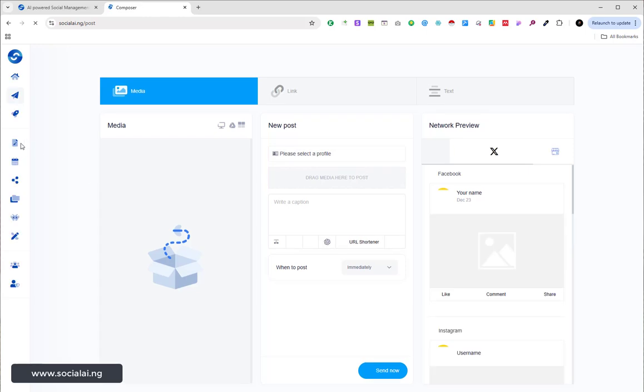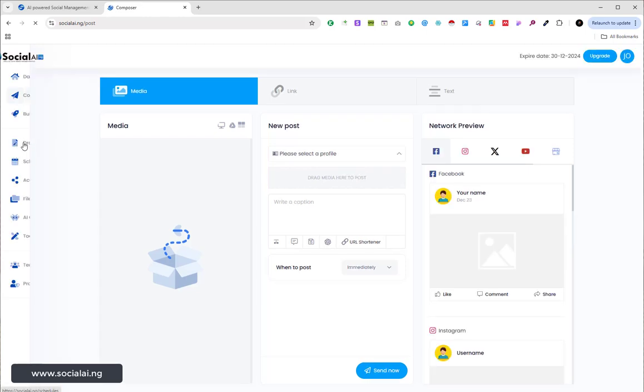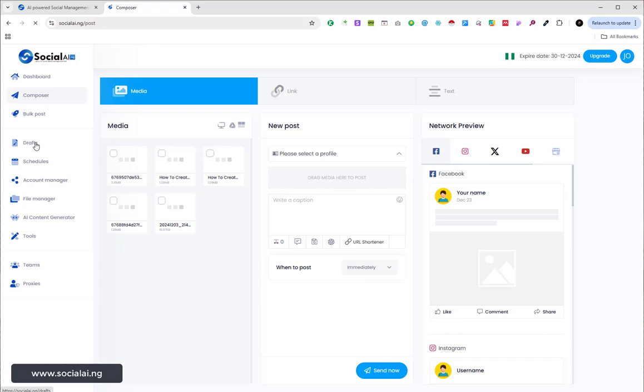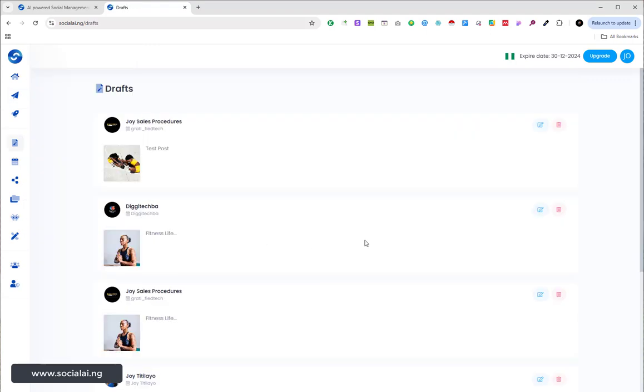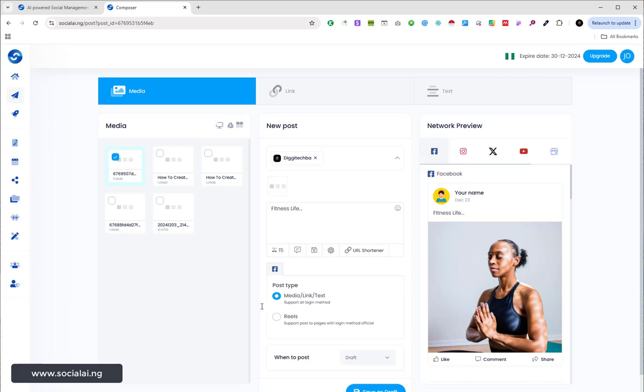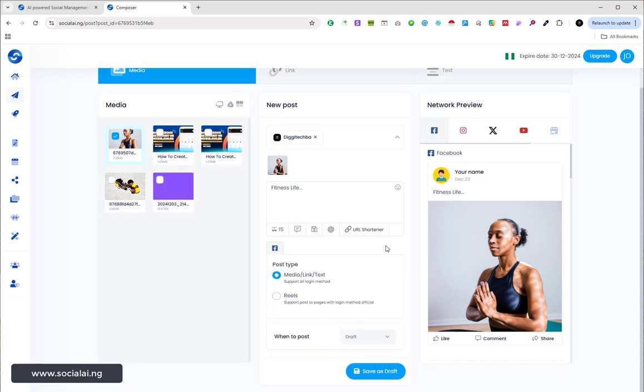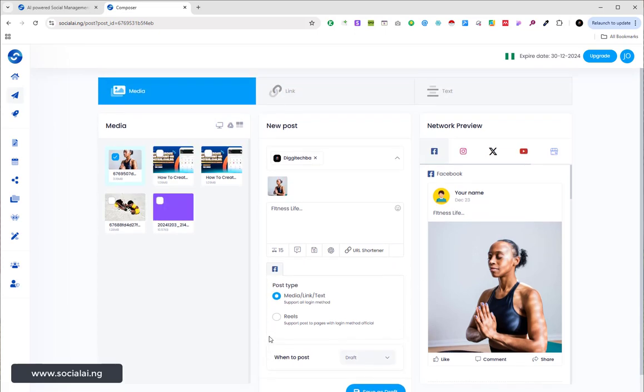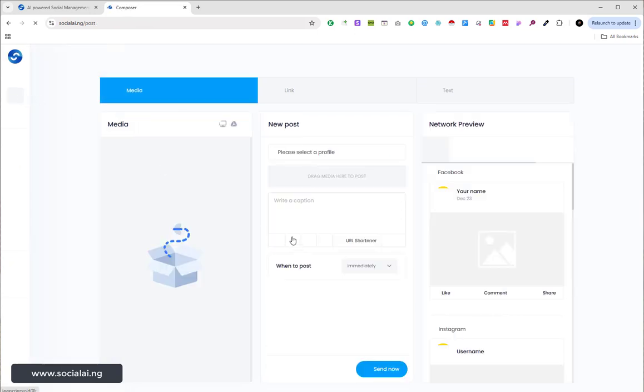Then what I'm going to do is to come to this option right here called drafts. So here we have it for drafts. So let me click on edit. Then you are going to see. So you can see we still have the contents. We still have the post. We still have the image. Everything saved right there. So you can see it. So let me go back to my composer. Let me compose a new post all over again.